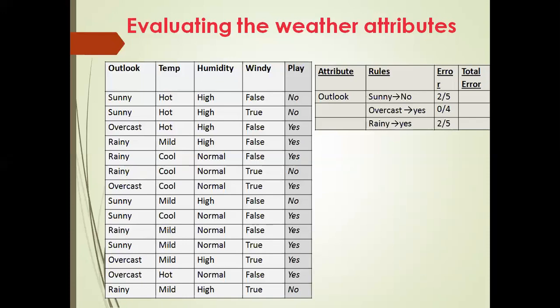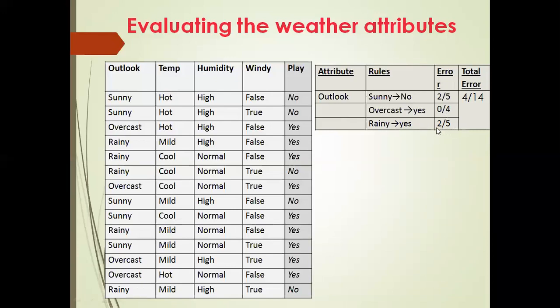Next we'll see the rainy. Check it over here. For this rule, and in the other 2, the decision was no. Thus if the decision rule was that outlook rainy is yes, then 3 out of 5 decisions would be correct. If 3 out of 5 decisions are correct, then how many are left out? 2 by 5. So 2 out of 5 decisions would be incorrect. So there will be 2 out of 5 errors. Understood this third one?